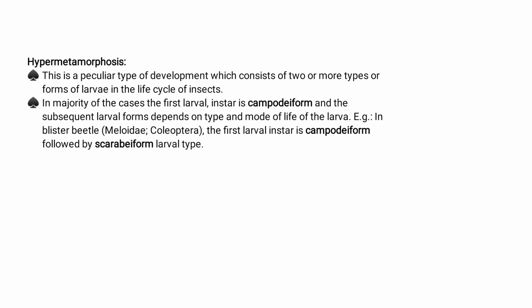Example, in the blister beetle, that is Coleoptera of the family Meloidae, the first larval instar is campodiform, followed by the scarabaeiform larval type.